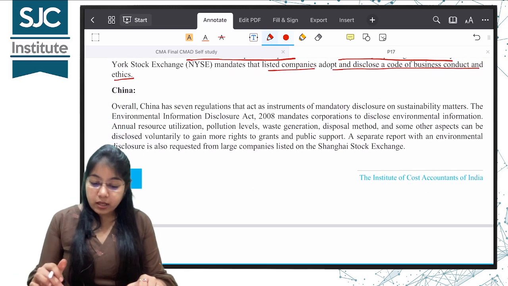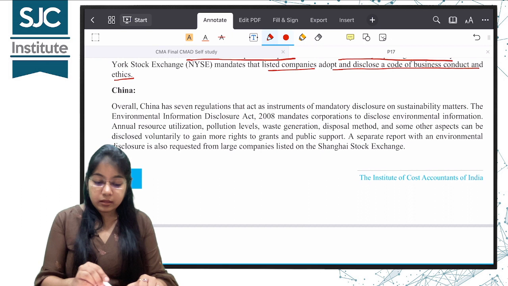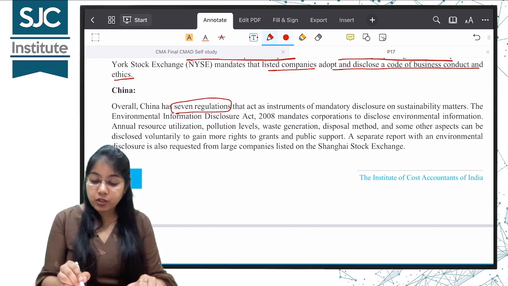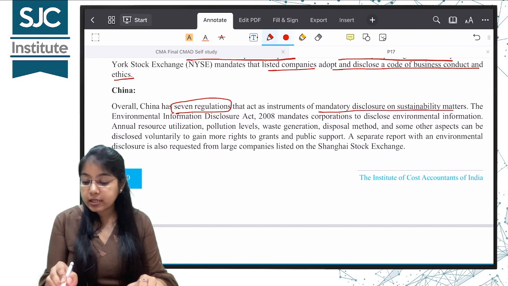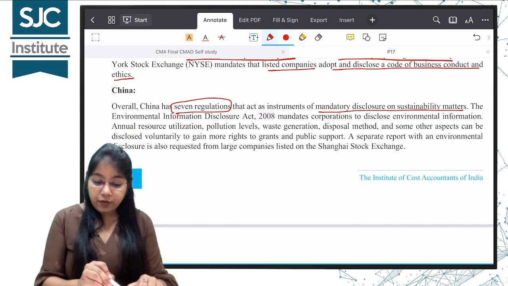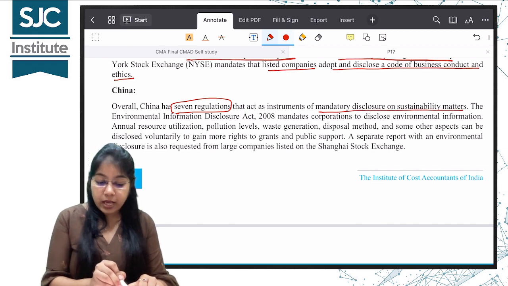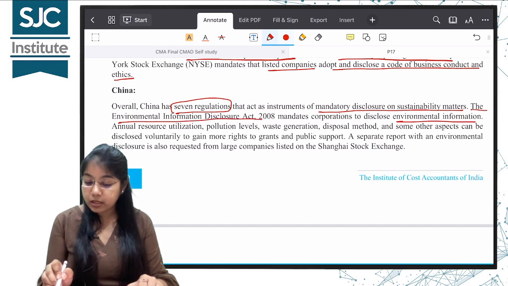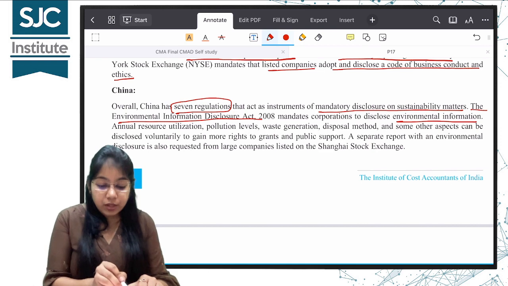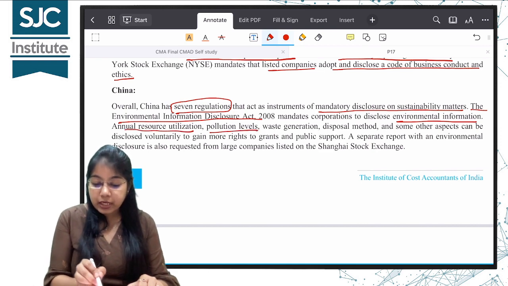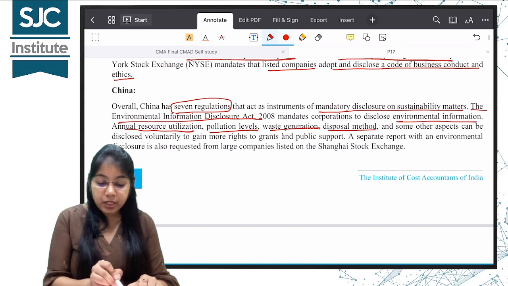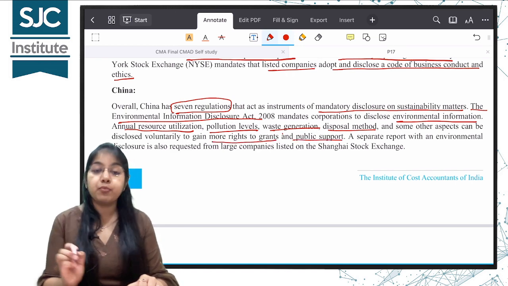And what does the China government do? China has 7 regulations that act as instruments of mandatory disclosure on sustainability matters. The Environmental Information Disclosure Act in China mandates the corporations to disclose environmental information: annual resource utilization, pollution levels, waste generation, disposal method. Some other aspects can be disclosed voluntarily to gain more rights to grants and public support.